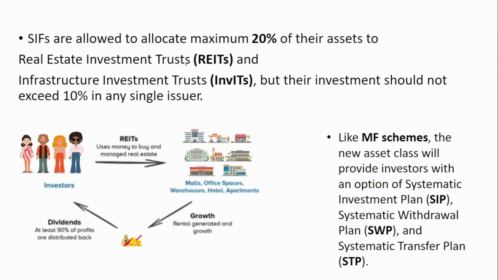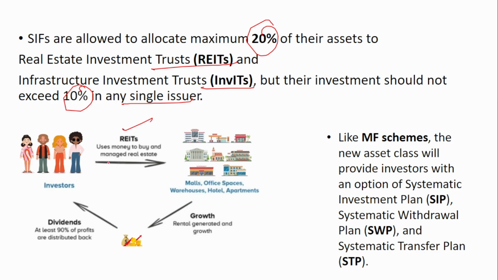So SIFs are allowed to allocate a maximum of 20% of the assets in real estate investment trusts and InvITs, that is infrastructure investment trusts, but the investment should not exceed 10% in a single issuer. So for a single issuer, only 10%, but overall in REITs and InvITs, the SIFs can invest up to 20% of their fund.